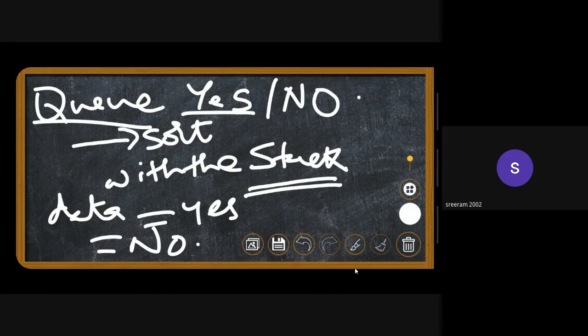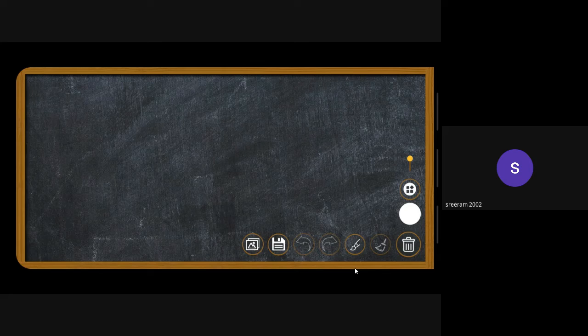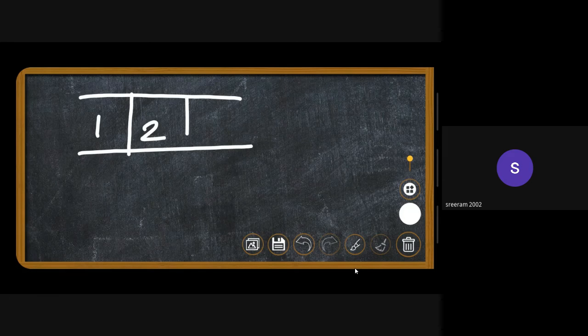Okay. So let's just take an example. Let's say that the elements inside the queue will be given in the form of an array. So the elements inside the queue are 1, 2, 3.